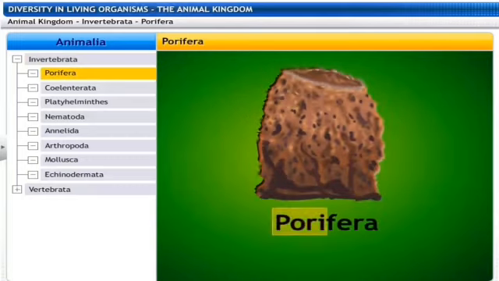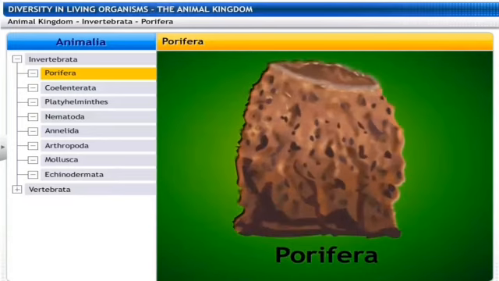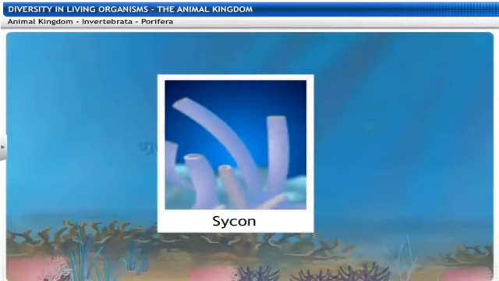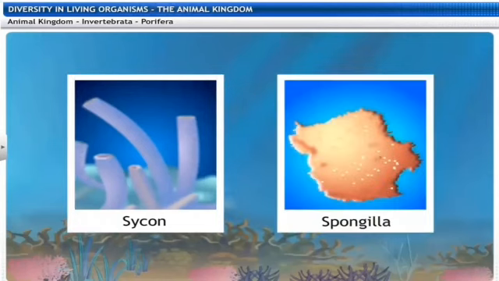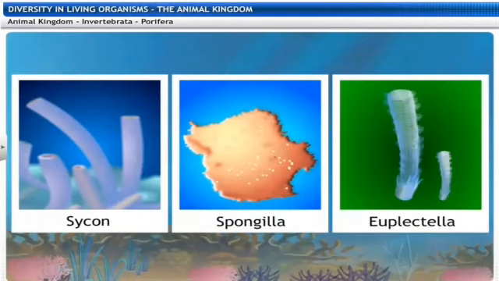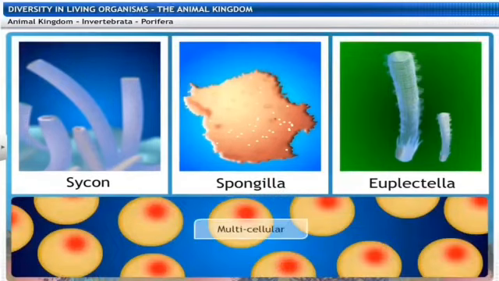The word itself means organisms having holes. These are non-motile animals which are attached to some solid support, and there are holes or pores all over the body. These lead to a typical type of canal system that helps in circulating water throughout the body to bring food and other substances. These animals are covered with some sort of hard outer skeleton.